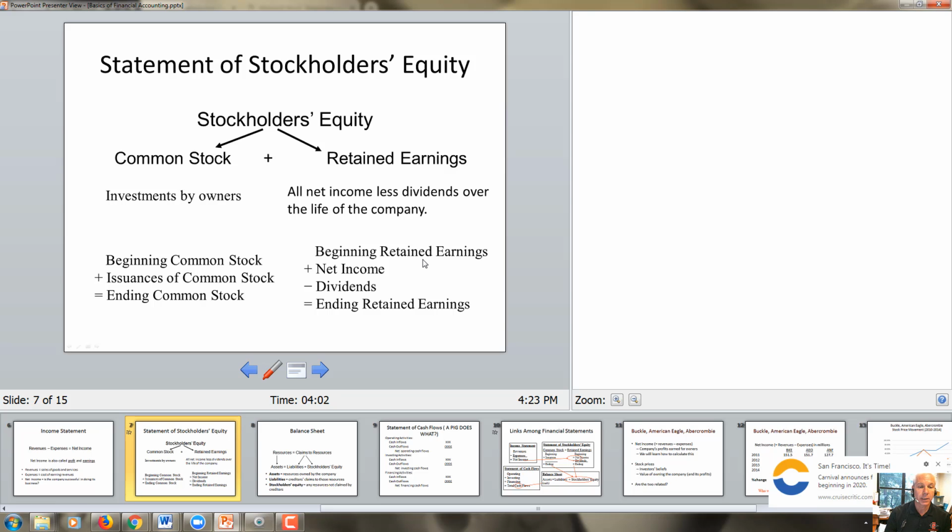Underneath the common stock, you can see that we reconcile the ending balance in common stock by taking the beginning balance of common stock, adding new issuances of common stock, which equals the ending balance of common stock. Under retained earnings, we start with our beginning balance of retained earnings. We add our net income, which is the revenues minus the expenses. Subtract dividends, which reduces retained earnings, which also reduces stockholders' equity, which equals the ending balance of our retained earnings.